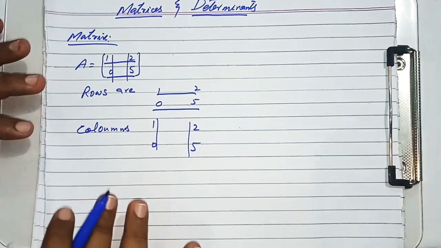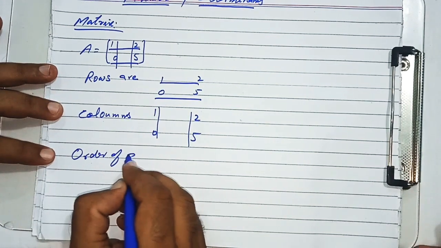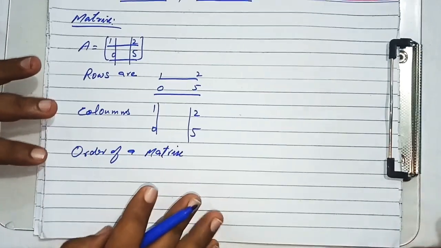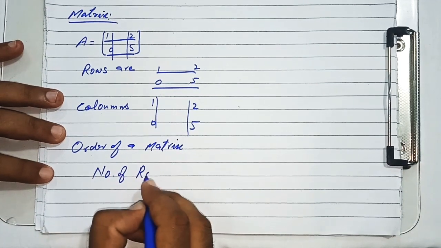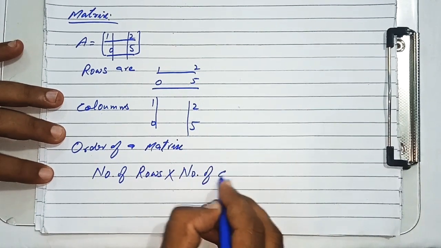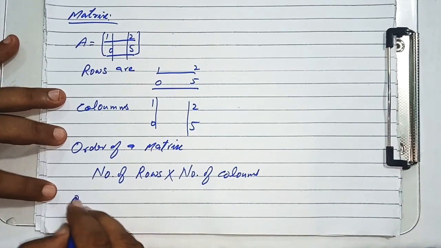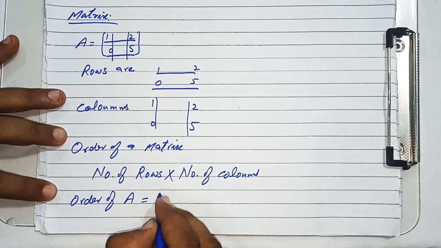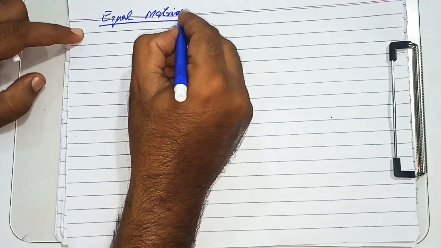And the order of the matrix is number of rows by number of columns. So the order of A is 2 by 2.